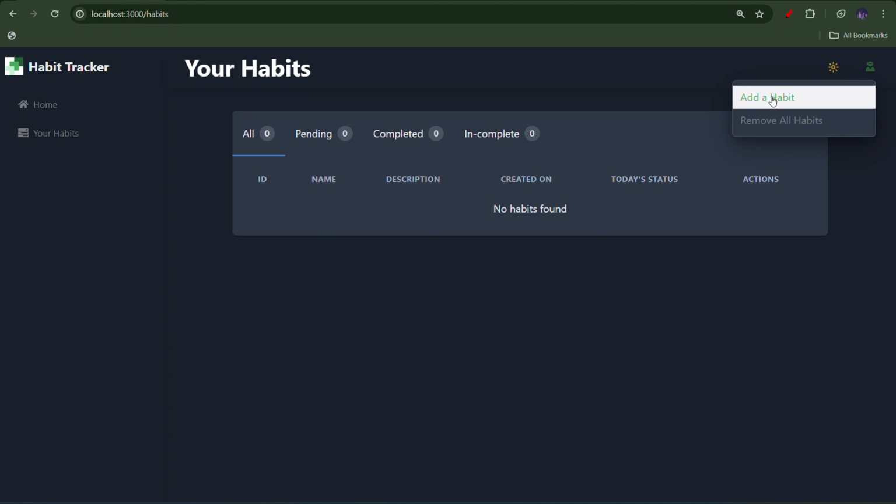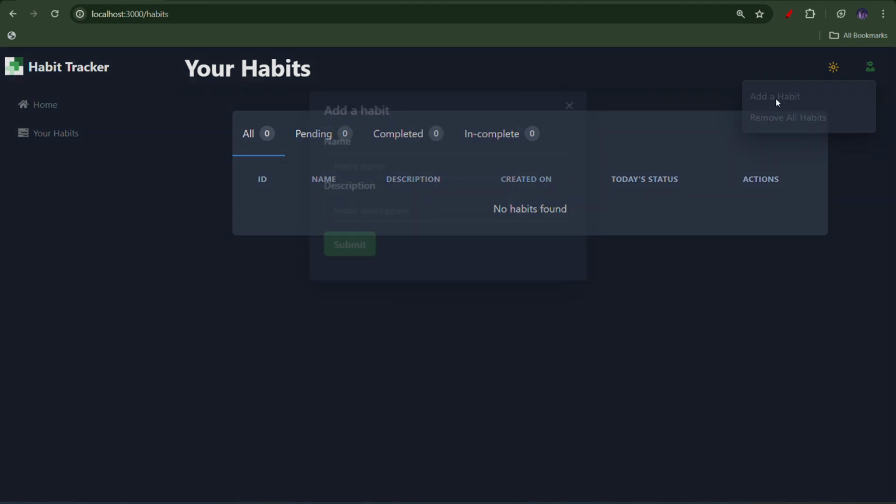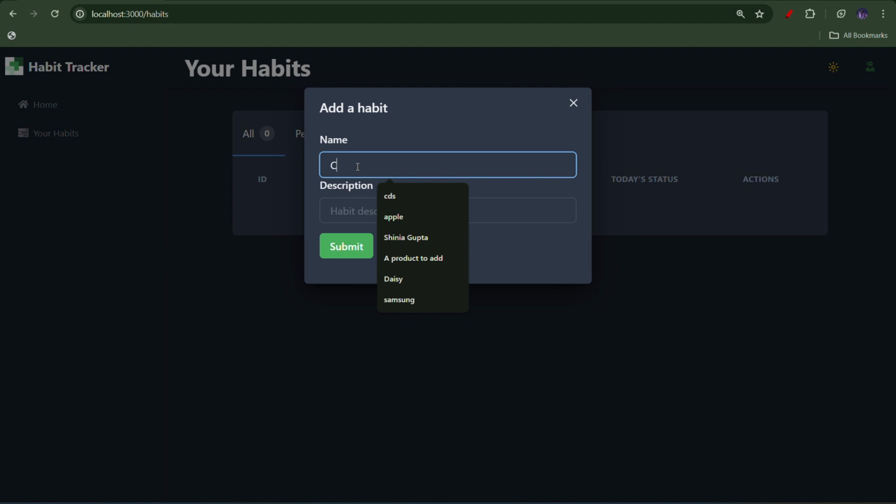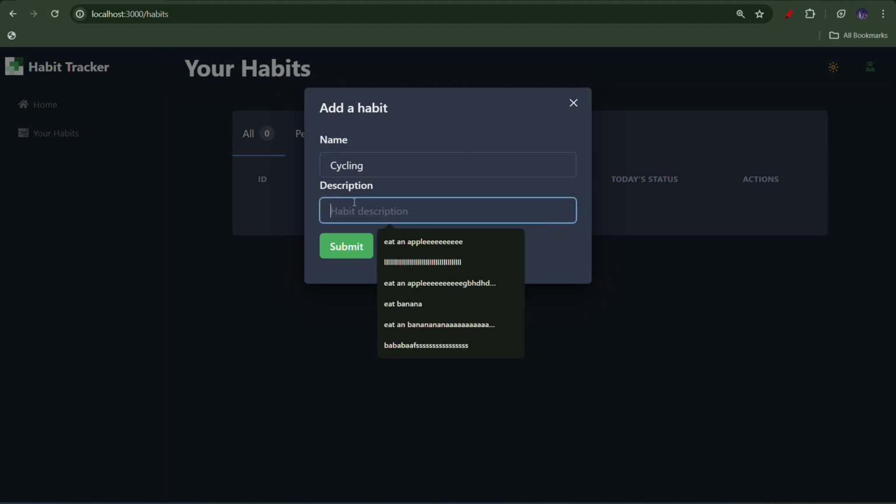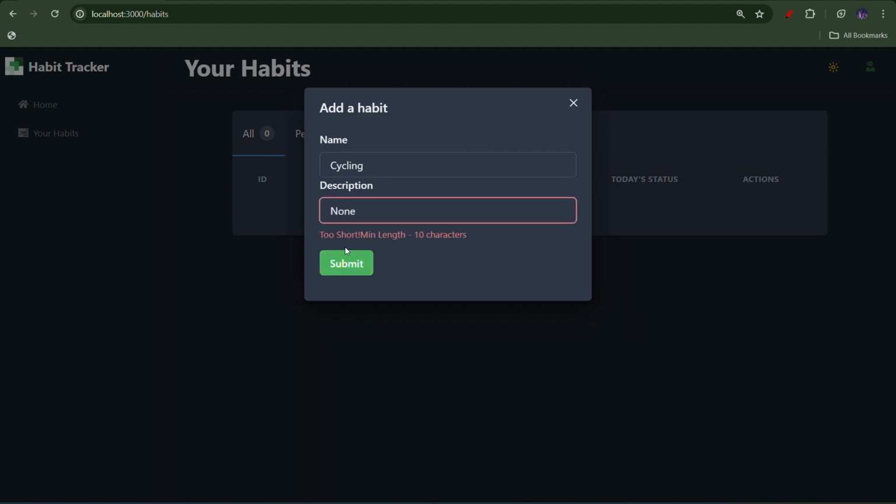I'll add one clicking on add a habit option. So I have also added a few validations.